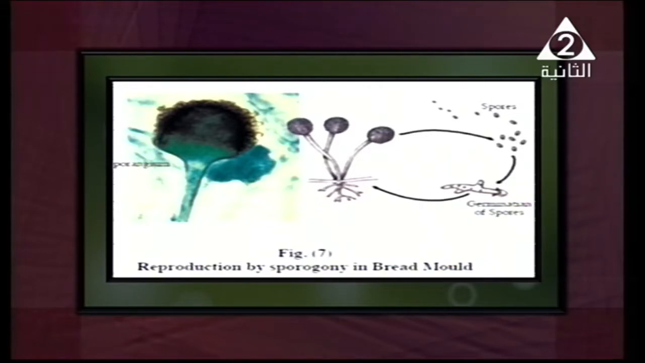Actually, this is under a microscope. The large head, the large capsule that appears on the screen, is called the sporangium. The plural form is sporangia. Each sporangium contains a large number of spores. The sporangium ruptures, and when it ruptures, the spores are scattered in the air. When they settle on a suitable medium, they grow to give us a new individual after absorbing an amount of water.